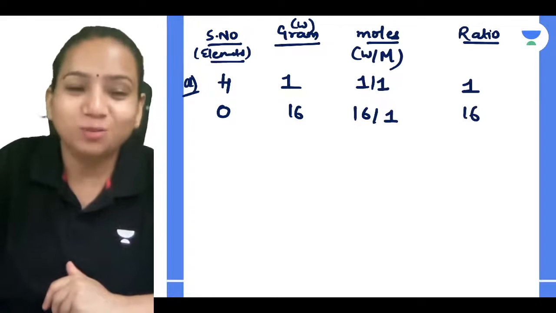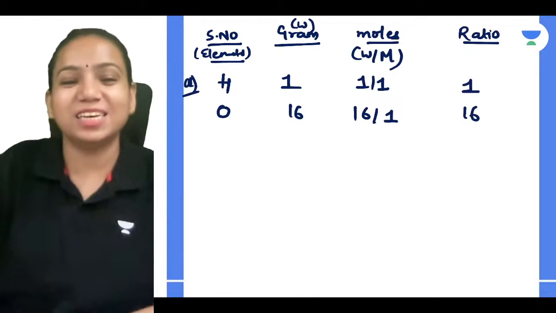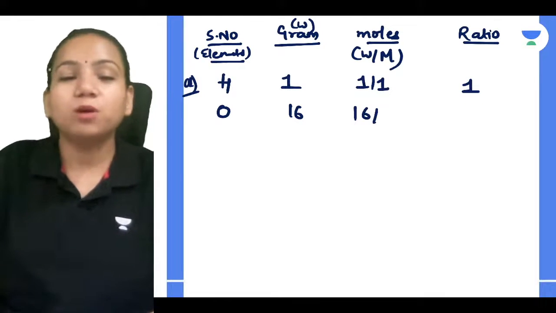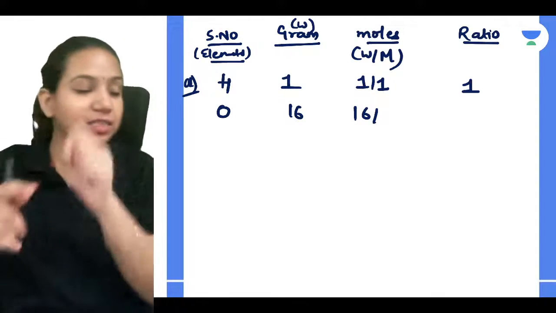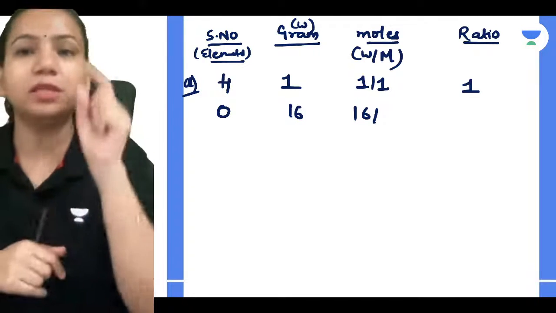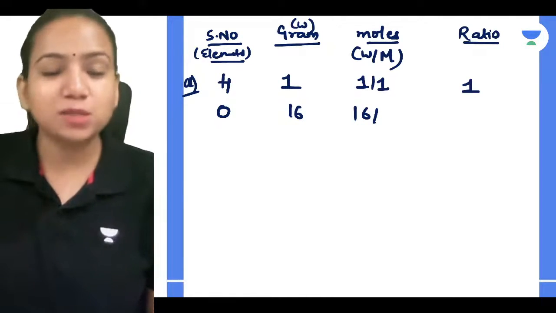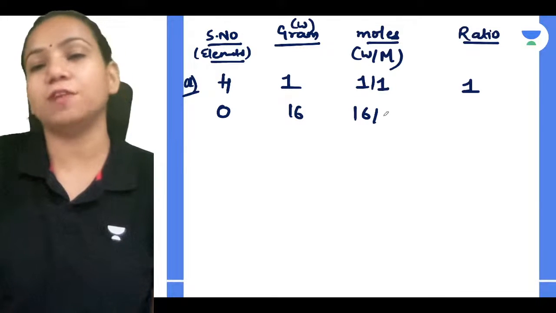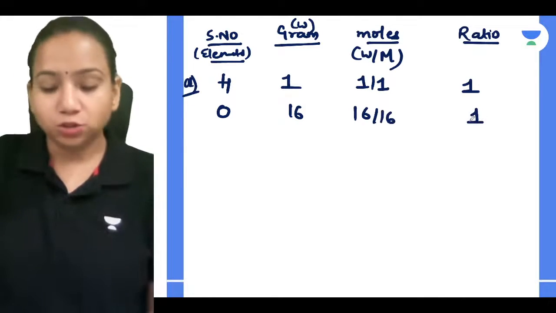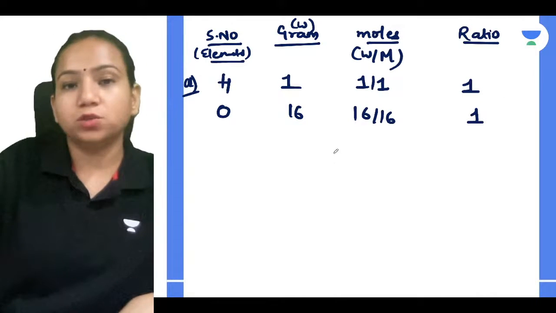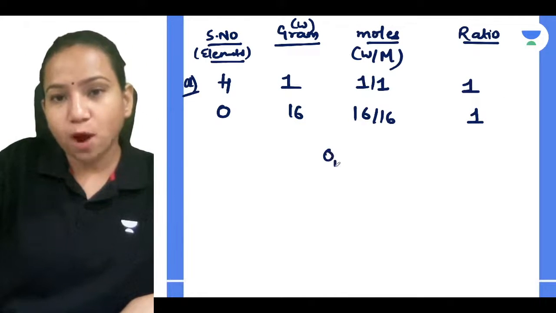No, you'll be doing 16 by 16. Are you understanding this, guys? You have to divide by the molar mass. Because hydrogen, 1 atom mass is 1, that's why we consider 1 divided by 1. But for oxygen, the 1 atom mass is what, guys? It is 16. So 16 divided by 16, you will get 1. The ratio of atoms of oxygen and hydrogen is 1 to 1. So you can relate, yes, O1 and H1.